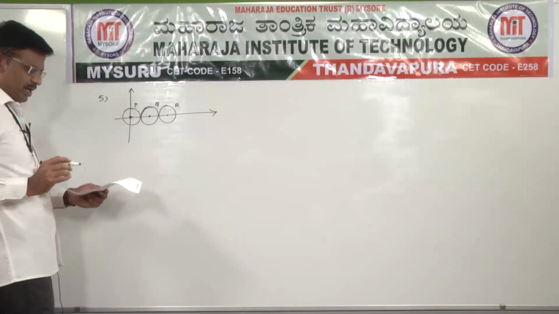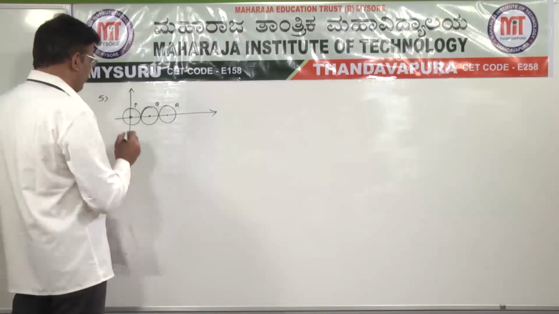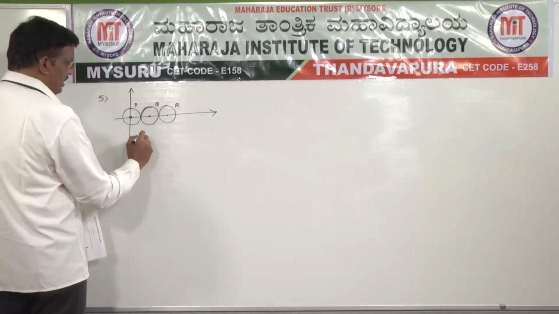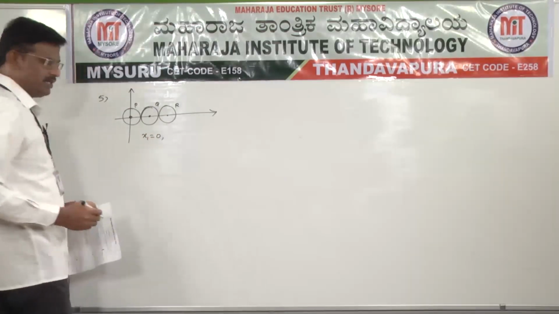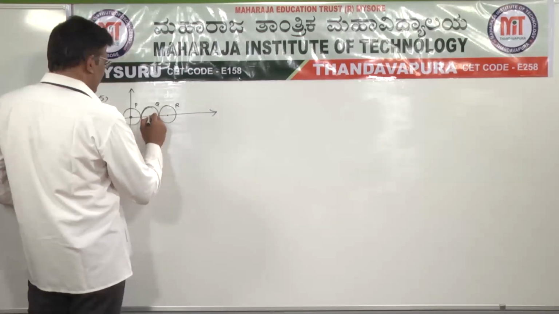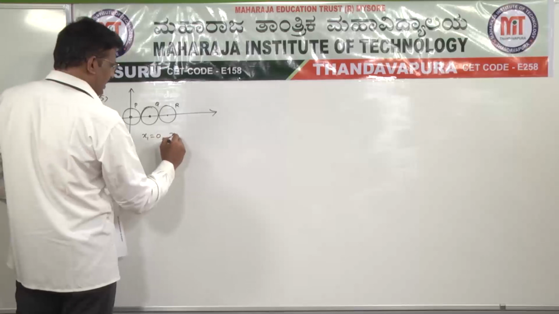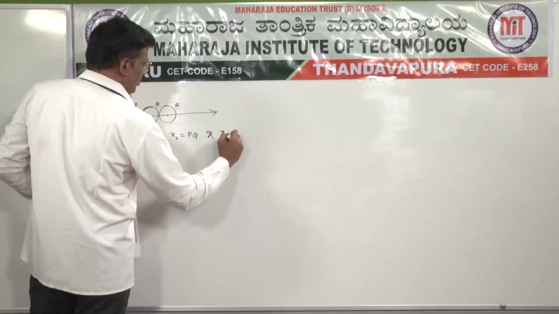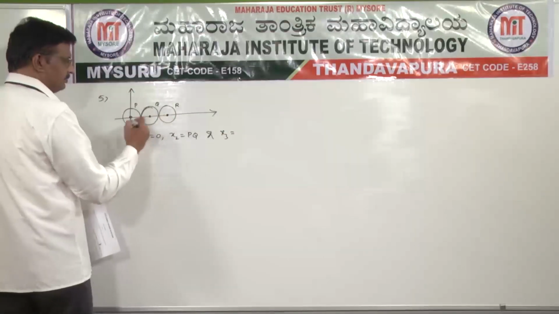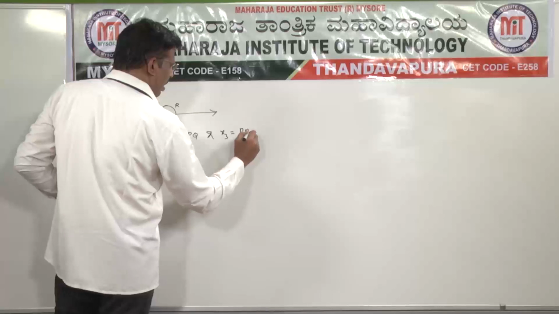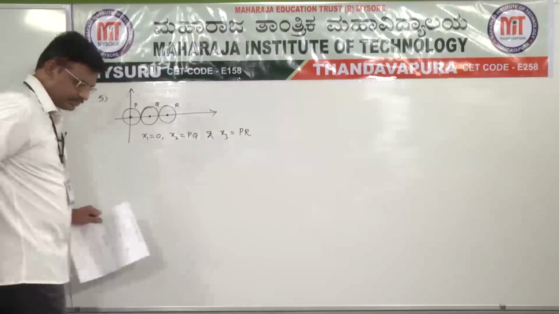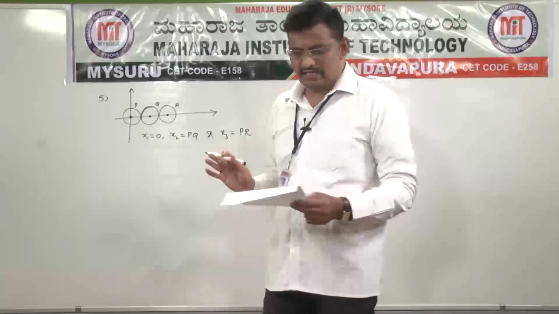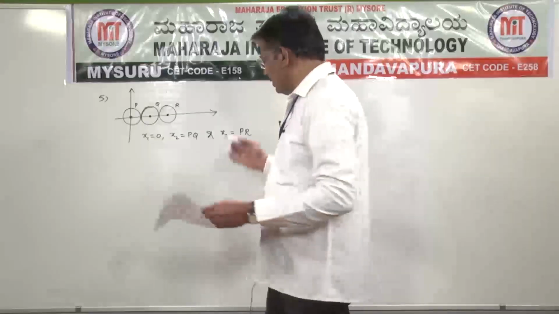Then what is the center of mass? Distance of center of mass of the system from P. Let us take the center of P coinciding with the origin. So x1 is assumed as 0, the center of the second sphere Q, that is x2, is equal to PQ, and x3, the center of R, is at a distance PR. All three spheres have the same mass.